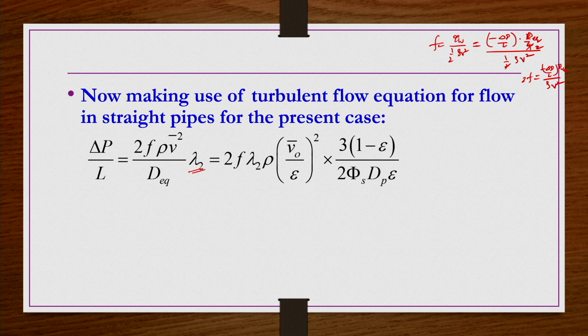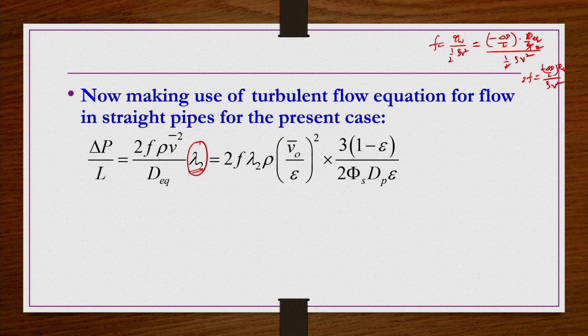So, we are not writing lambda 1, we are writing lambda 2. Why? Because lambda 1 is valid for laminar flow conditions. If the flow velocity is changing, the path traveled by a given fluid element through the tortuous path may be different. So, let us take lambda 2.